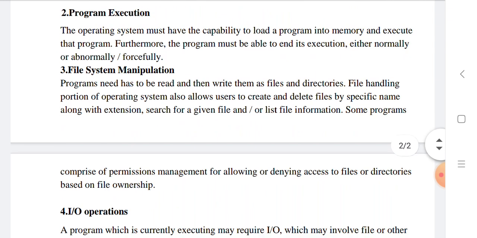Second one is program execution. The operating system must have the capability to load a program into memory and execute the program. Furthermore, the program must be able to end its execution either normally or abnormally or forcefully.